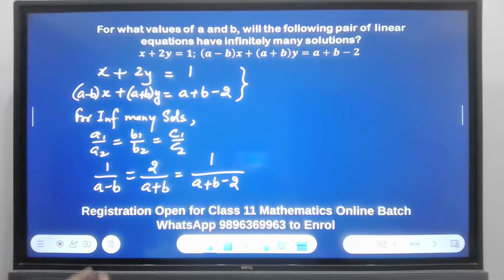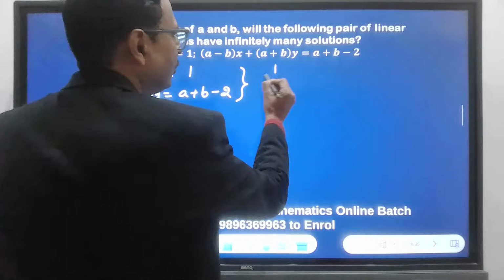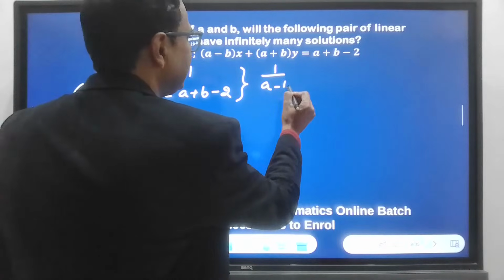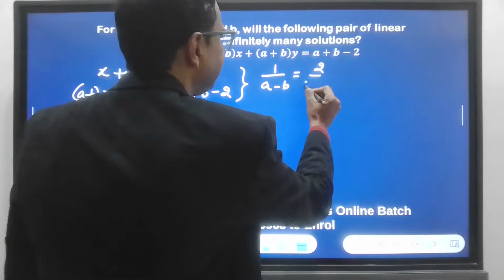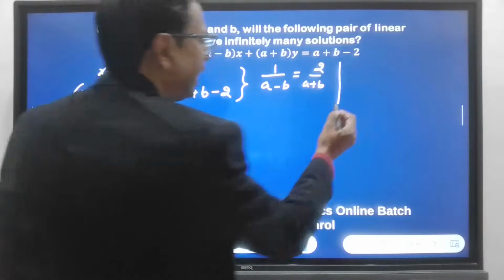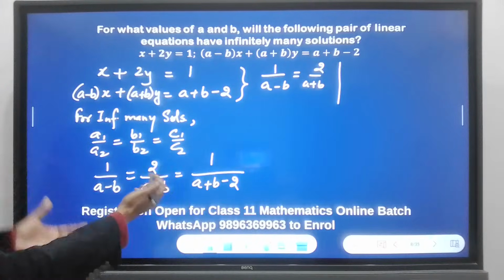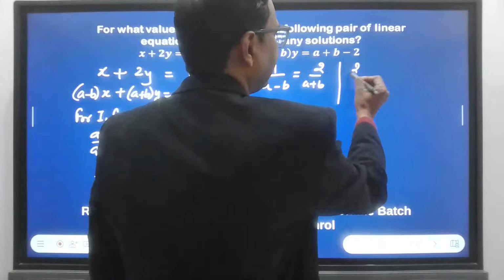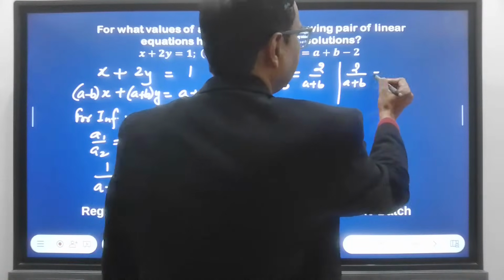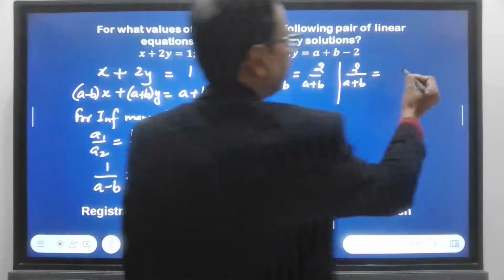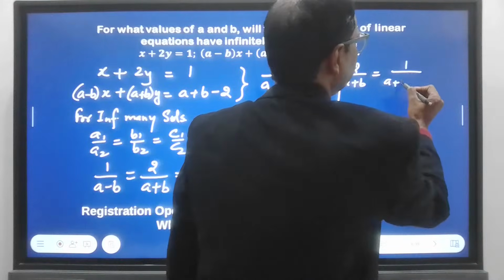Okay, so how do we do it? I'll take the first two. So 1 over A minus B equal to 2 over A plus B. I can take any two. Okay, the second 2 over A plus B, and the one here, 1 over A plus B minus 2.